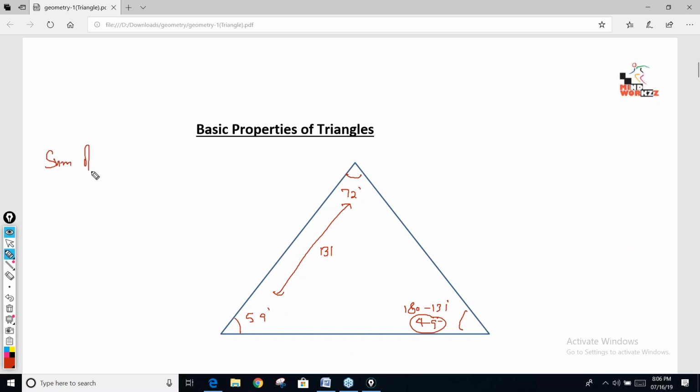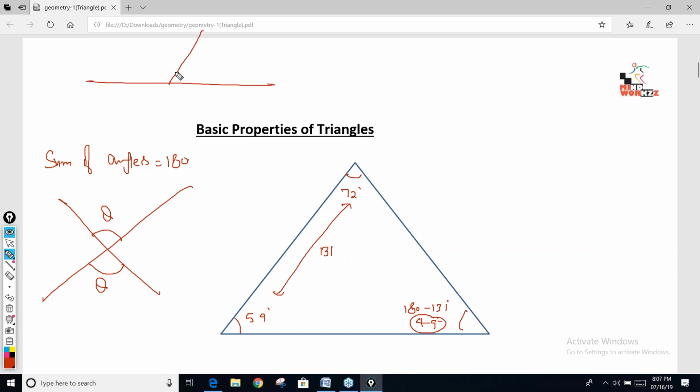I'm starting from this basic. Sum of angles is 180. Vertical opposite angles are equal. So if this angle is theta, this angle is also theta. Third thing, the angle made on a straight line is 180. So if this angle is theta, this angle will be 180 minus theta.